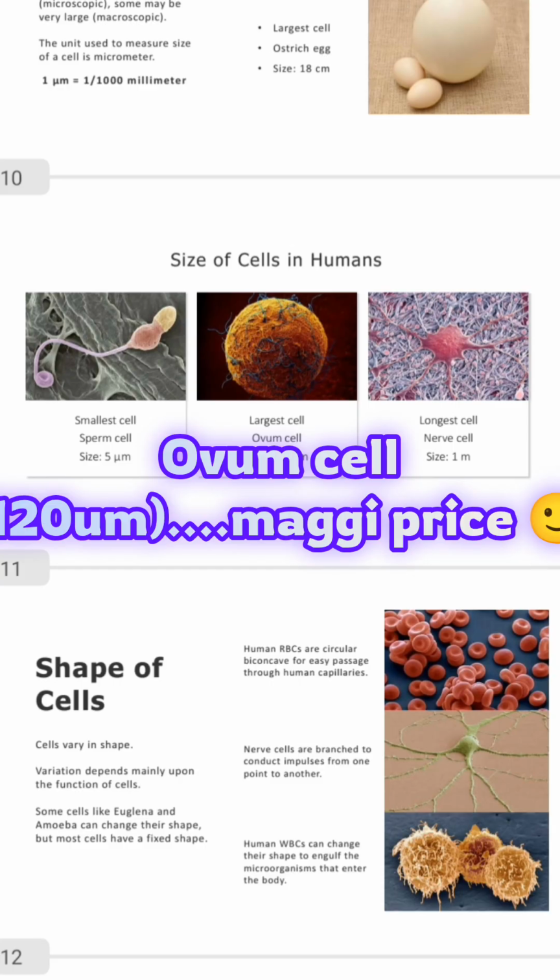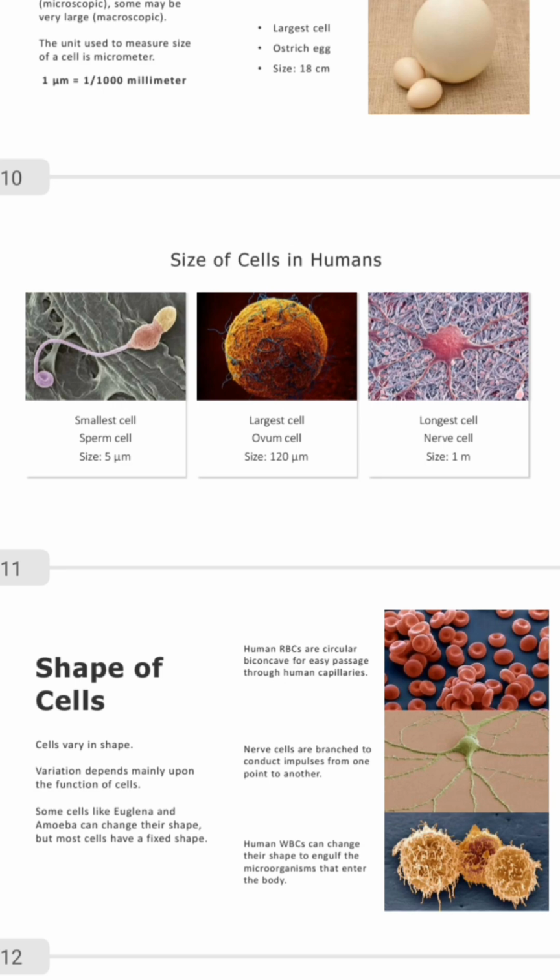120 micrometer. When your mommy will say, go and buy me 120 naira egg there. Okay, how much are they selling egg? Buy me 120 naira egg, buy me 120 naira Maggi. Buy 120 naira Maggi for me. Alright, so that's the size of our ovum.